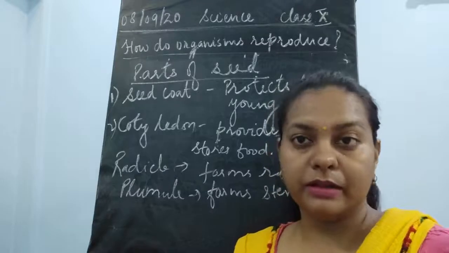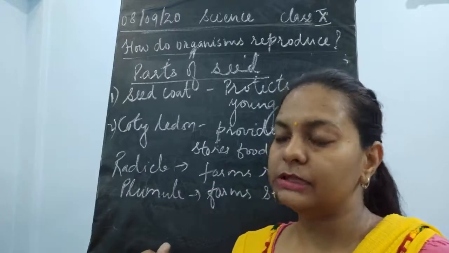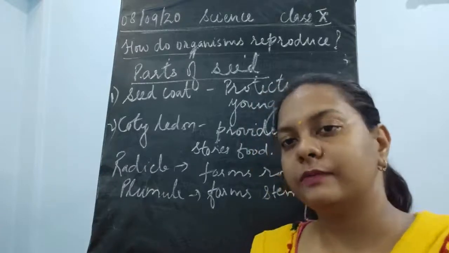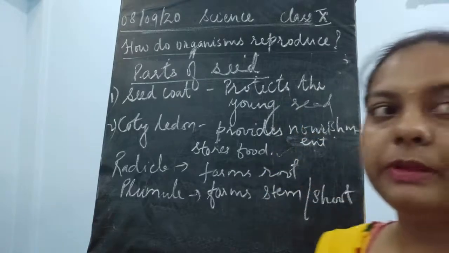And for the next part here, you only consider the number of cotyledons. If two are present, it is dicot. If one cotyledon, it is said to be monocot. And what is the function of this cotyledon? To store food for nourishing the developing seed.